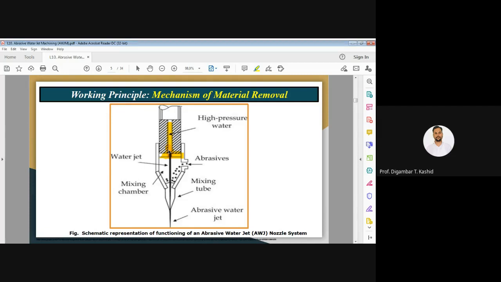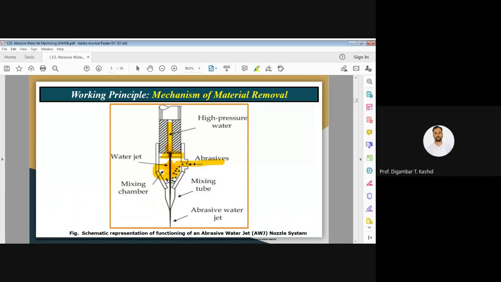Then you have the mixing tube, or mixing chamber, over here, and in this tube you can see clearly that the abrasive jet is mixed with your water jet. After mixing of the abrasive jet and the water jet, you will get the abrasive water jet.